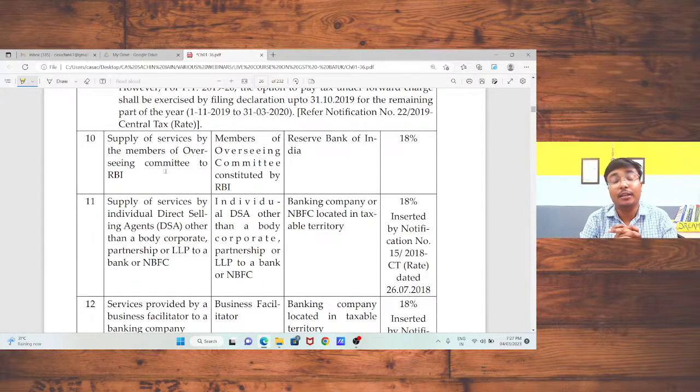Under reverse charge, for the Reserve Bank of India, if any committee member provides any services to the Reserve Bank of India, in that case the member shall not be liable to pay any tax. The Reserve Bank of India will pay the tax under reverse charge mechanism.